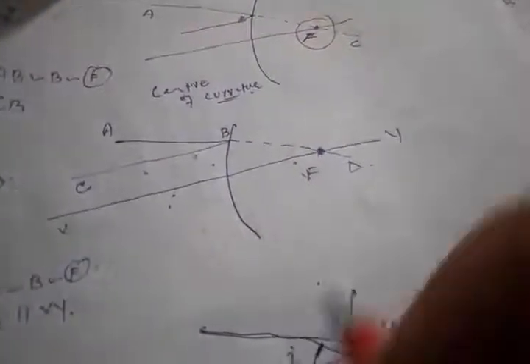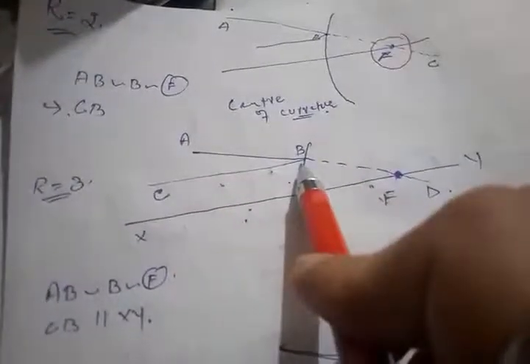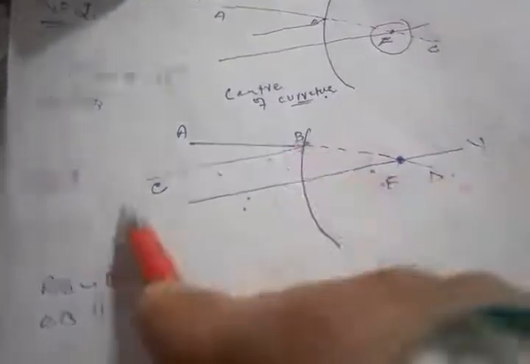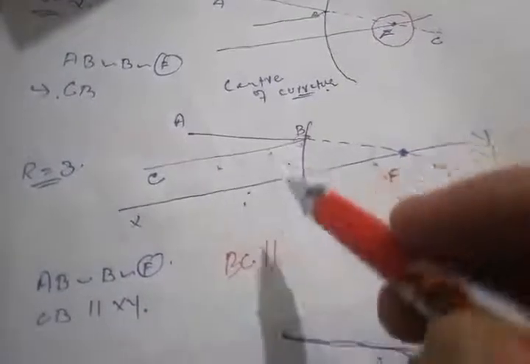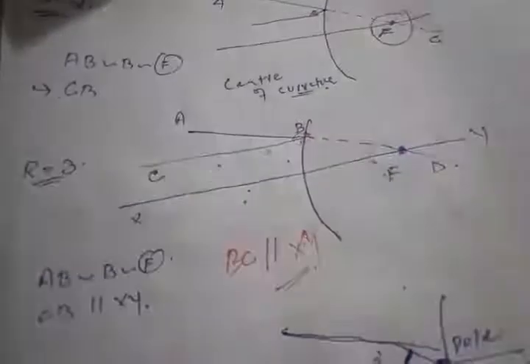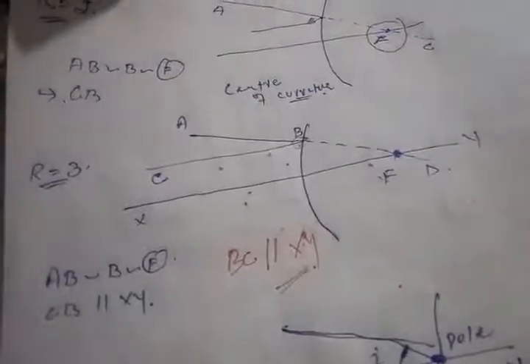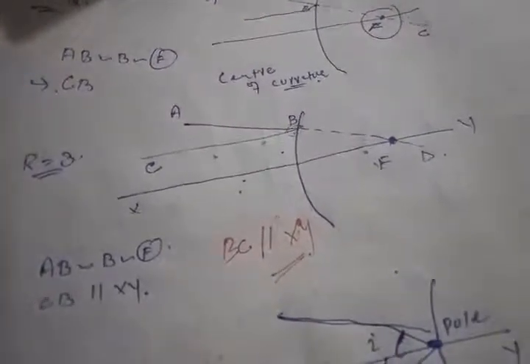And then the third rule, very simple rules. AB is a ray of light. Here in this case AB is the ray of light. After striking at point B, it becomes BC. So here BC, you are looking at a very simple thing, BC is parallel to XY. Here in this case we will find that a ray of light after striking on the convex mirror at its part, from that very part it will reflect and become parallel to the principal axis.